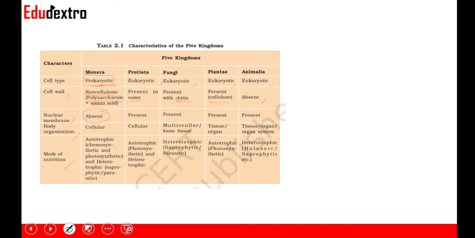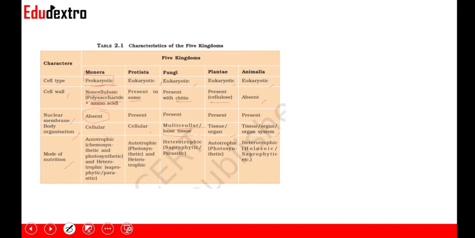That is from cellular, then multicellular in fungi, right? And it becomes tissue or organ, and then tissue, organ, or organ system in Animalia. So this is also easy. Cellular organization is a very common example. You can relate this point with very common examples in the NCERT or in real life that Monera and Protista have a cellular body organization.